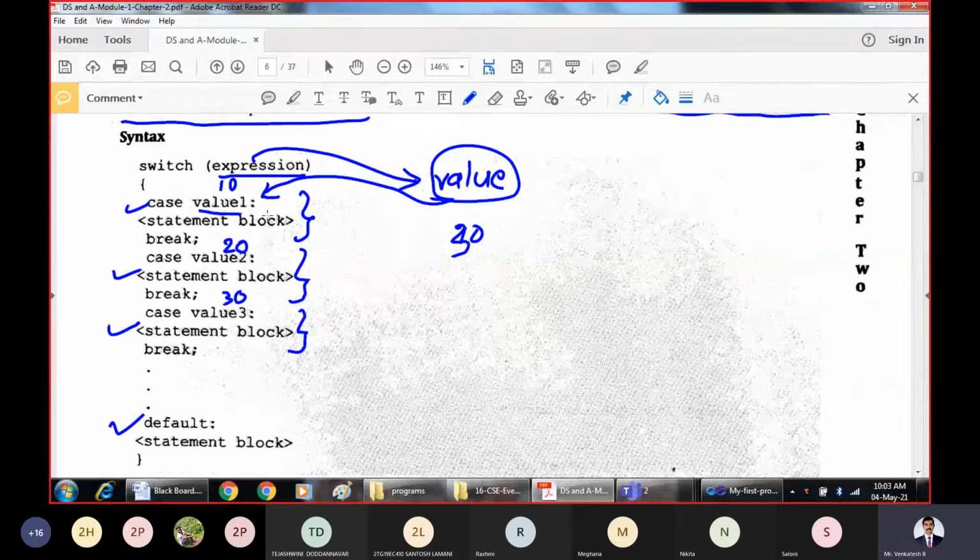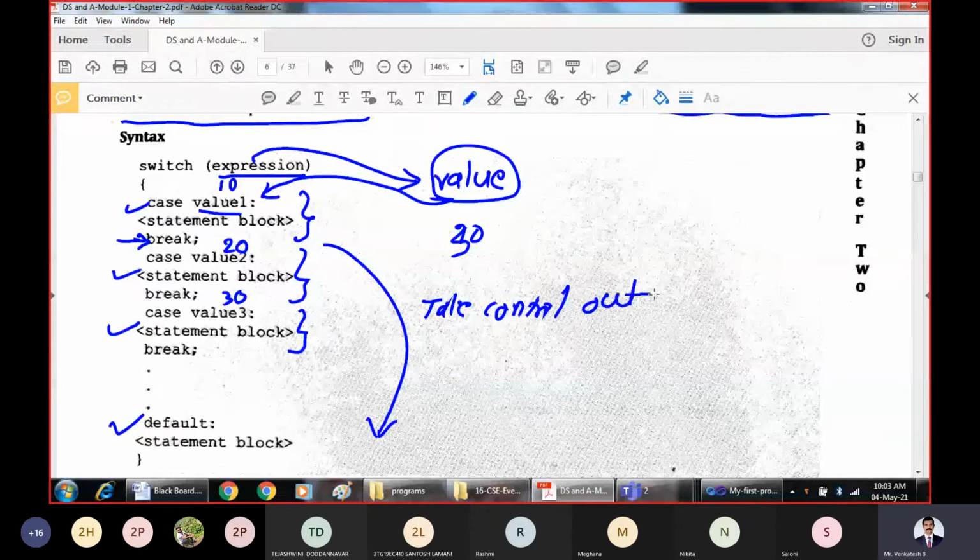So to ensure that only one block is executed, at the end of every block there is a break statement. What this break statement does is take the control outside the block of the switch statement.